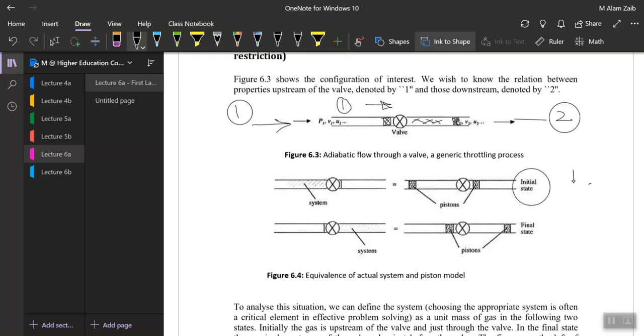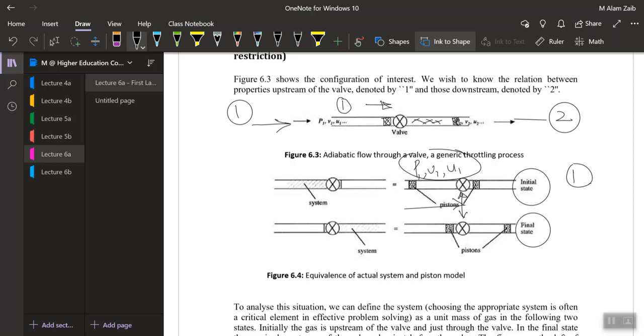Initial state, that would be state 1. So we have a volume with pressure P1 here, volume V1 here, and internal energy U1 here. And we are moving this whole thing from this side of the wall to the other side of the wall, which is the final state. Can you just imagine the valve itself is included in both of the systems or both of the states? This is just a very quick imagination.